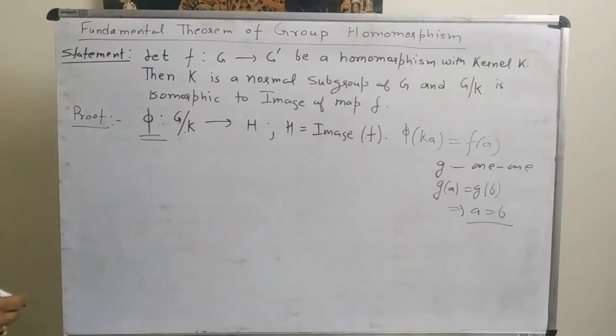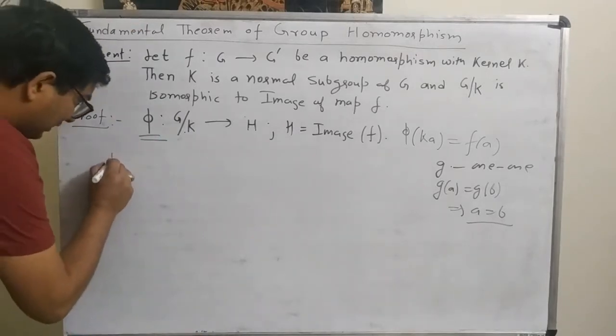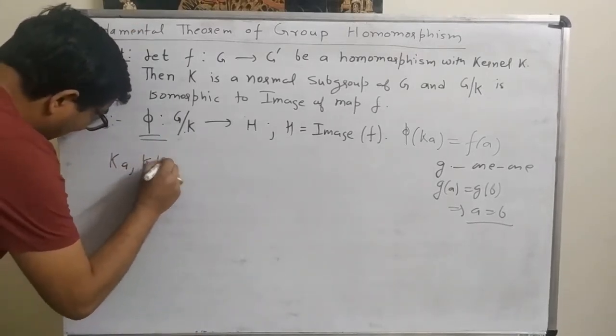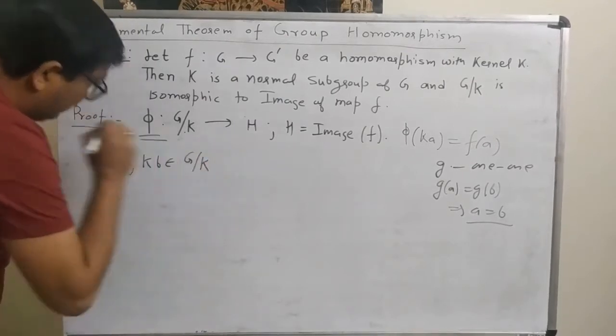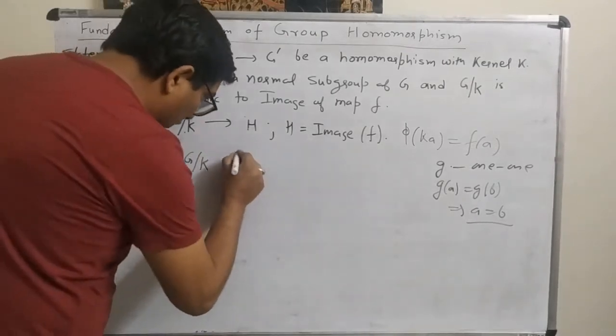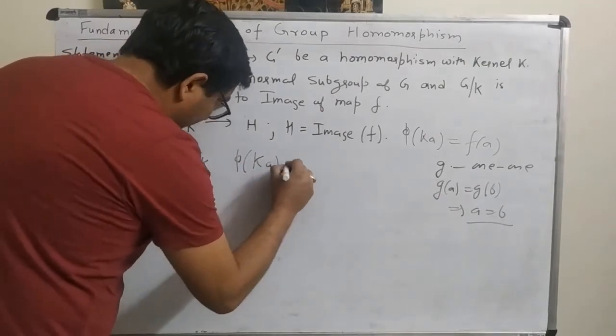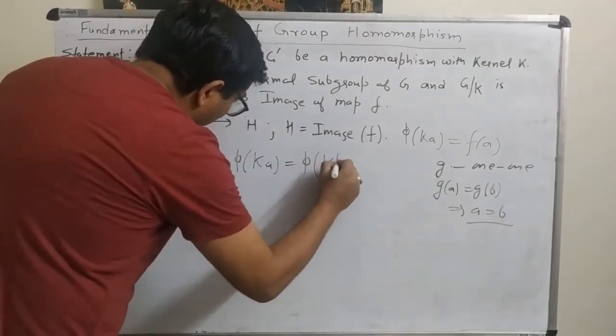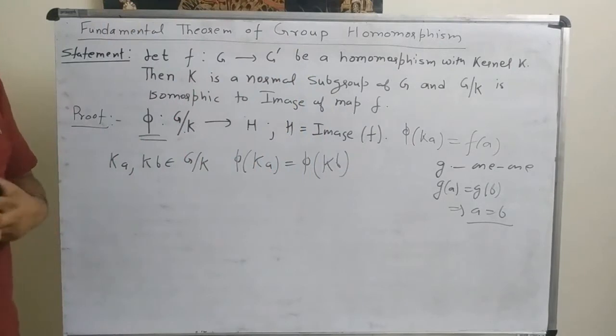So let us take two elements Ka, Kb belongs to G by K, such that phi of Ka is equal to phi of Kb. Now what is required to prove?